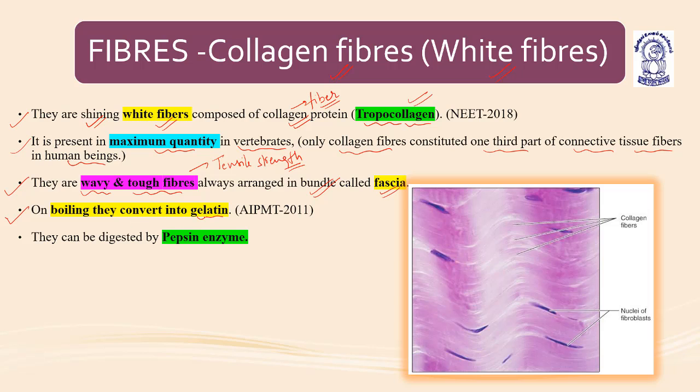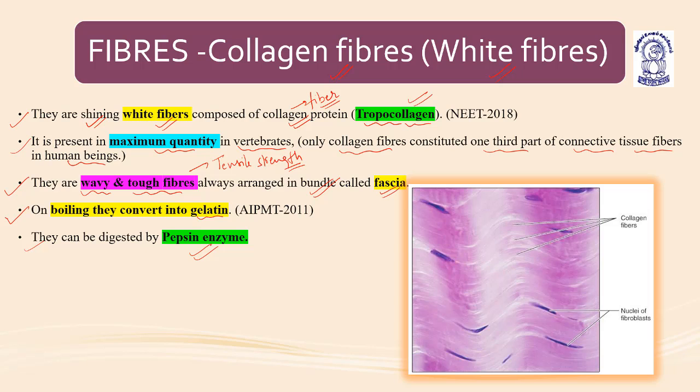On boiling, collagen converts into gelatin, and they can be digested by pepsin enzyme. So they are shining white fibers composed of collagen protein, that is tropocollagen. It is present in the maximum quantity in vertebrates, with collagen fibers constituting around one third of the connective tissue fibers present in human beings.